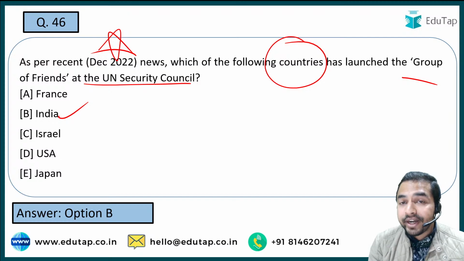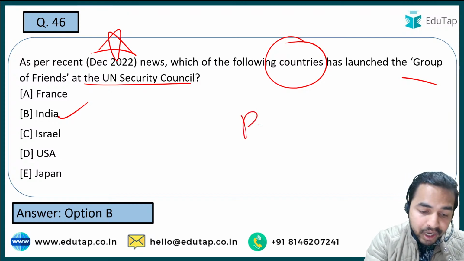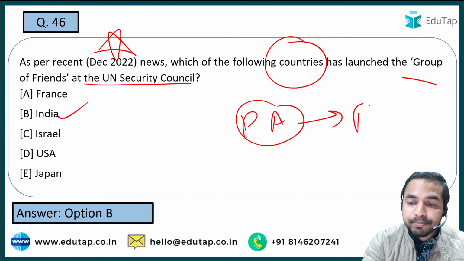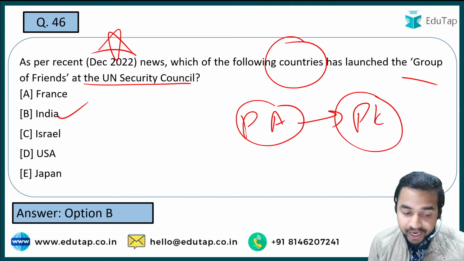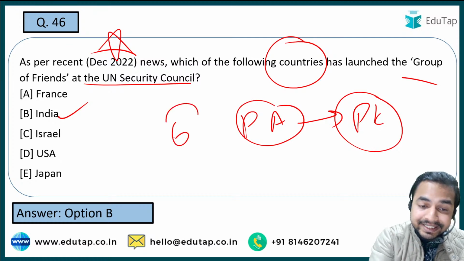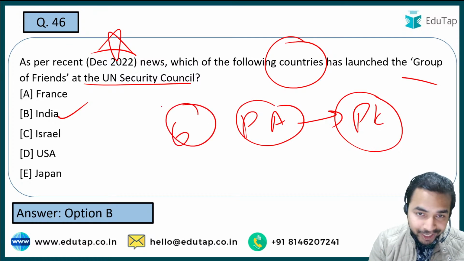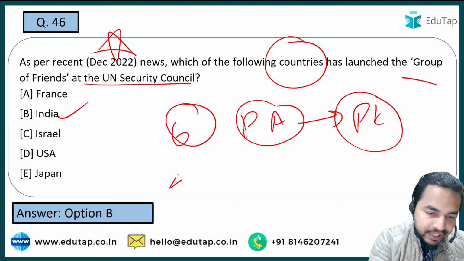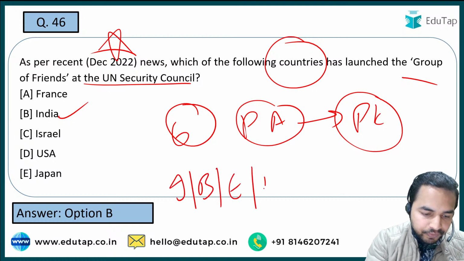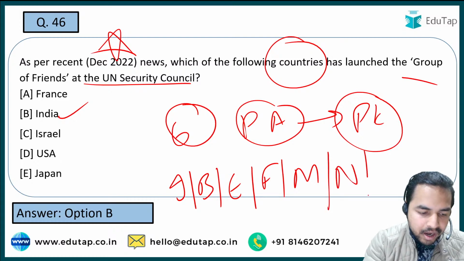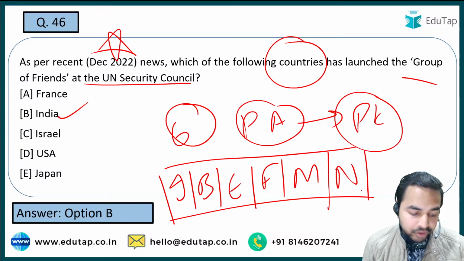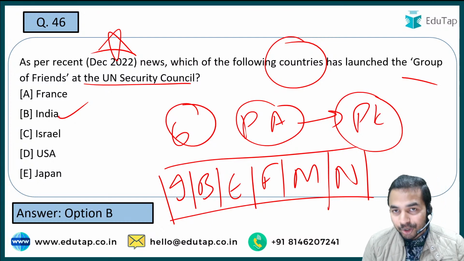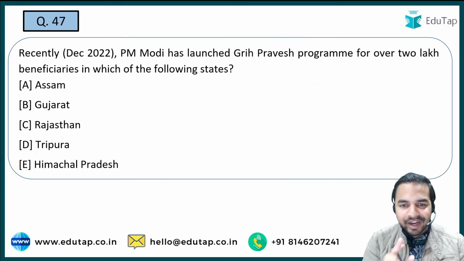When I talk about the group of friends, why it has been launched, that is to promote accountability for the crimes against the peacekeepers. For the accountability of crimes committed against our peacekeepers, this particular group has been launched here. When I talk about the members here, there are 6 countries which are the co-chair of this particular group. Let me tell you the name of those countries as well. That is India, Bangladesh, Egypt, France, Morocco, Nepal. These countries are the co-chair for the group of friends which has been launched. I really believe that this is very much clear to all of you. All of you have given the right answer. That is absolutely right. Now the next question.